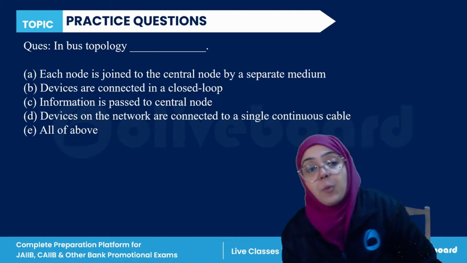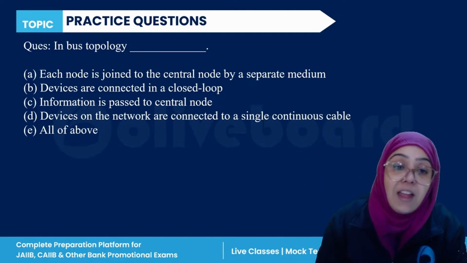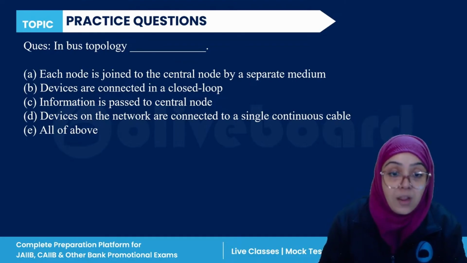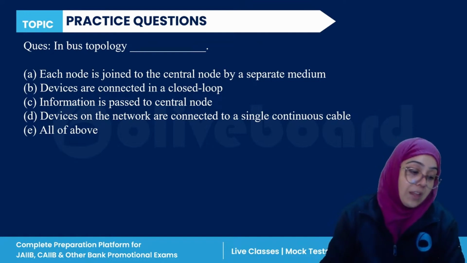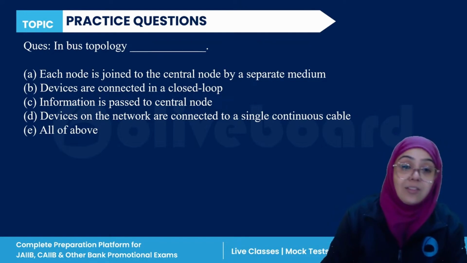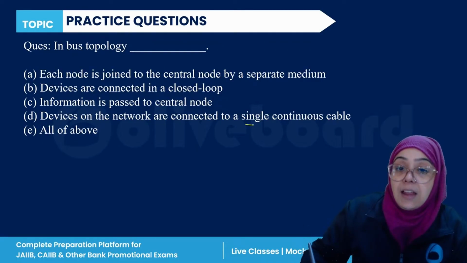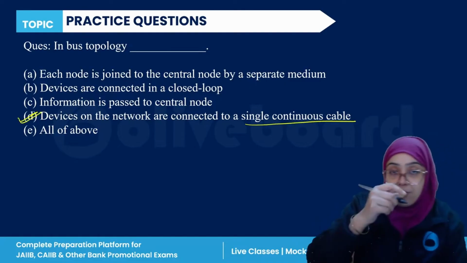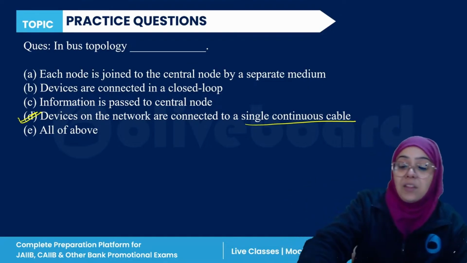In a bus topology, each node is joined to a central node by a separate medium. Devices are connected in a closed loop. Information is passed to the central node. Devices on the network are connected to a single continuous cable, or all of the above. So the correct answer for this question is, bus topology means a single continuous cable, right? So yes, this is the correct answer. Every device on the network is connected to a single continuous cable. That is a bus topology.